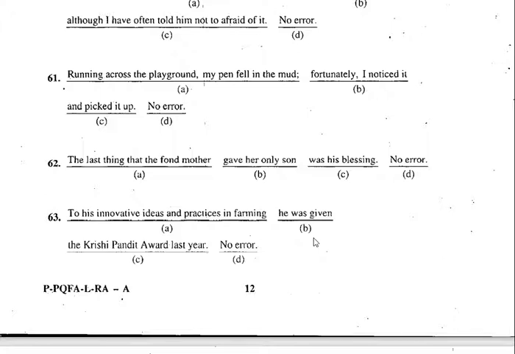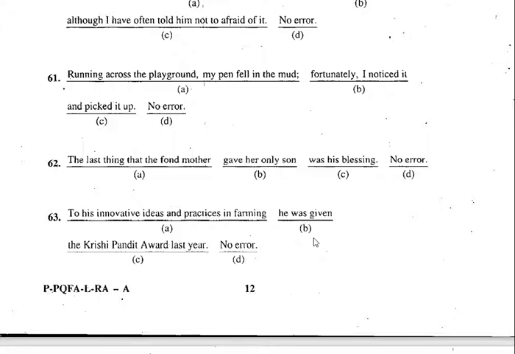To his innovative ideas and practices in farming. So something is wrong with the preposition here. In place of to, what should come? In place of to, it has to be for. So in the case of the 63rd one, it will be: for his innovative ideas and practices in farming, he was given the Krishi Pandit Award last year. So A is the right one.